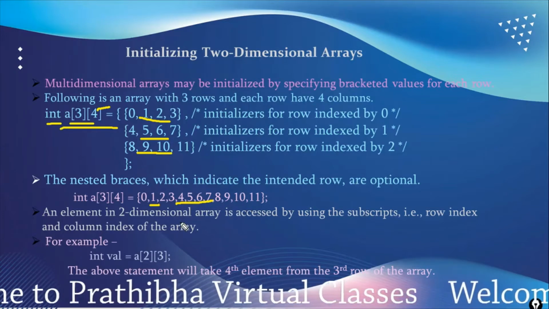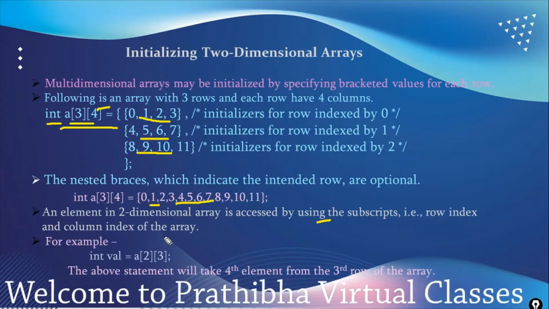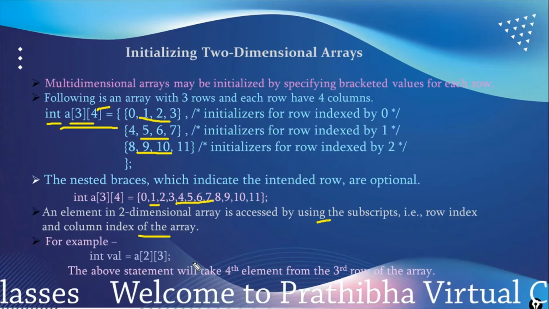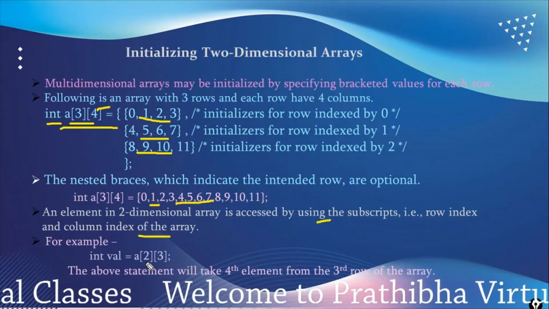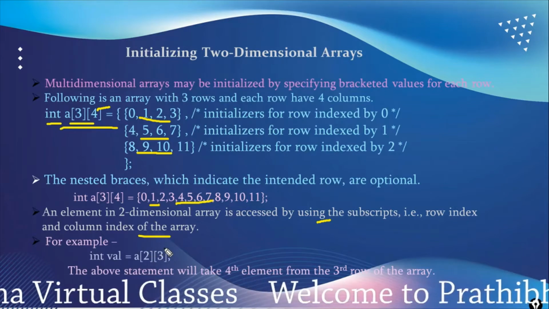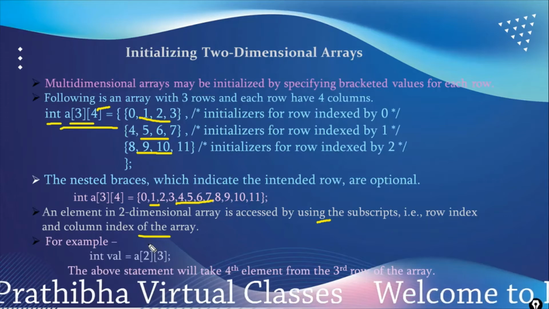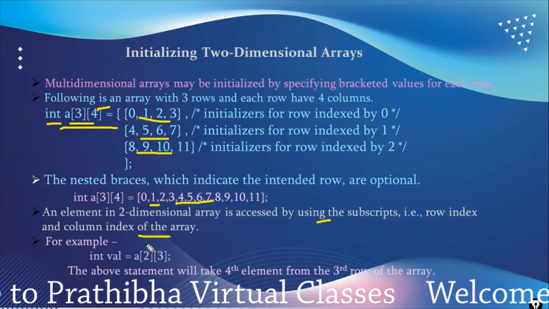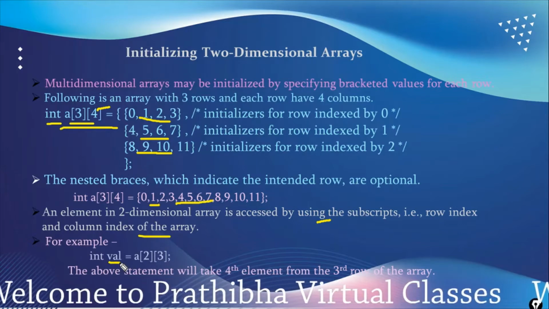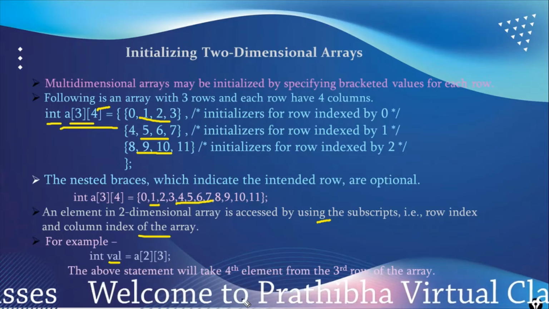An element in the two-dimensional array is accessed by using subscripts: row index and column index of the array. For example, if you want to access the 4th element from the third row, 2 means 2 plus 1, third row, and 3 means 3 plus 1, fourth column. The value in the third row, 4th column, that is the 11, can be assigned to the val variable, which is also an integer variable.